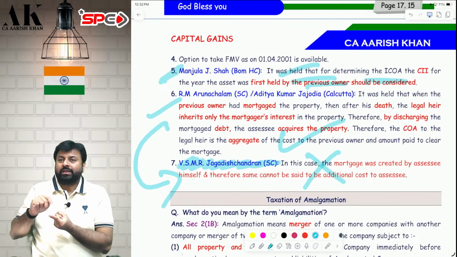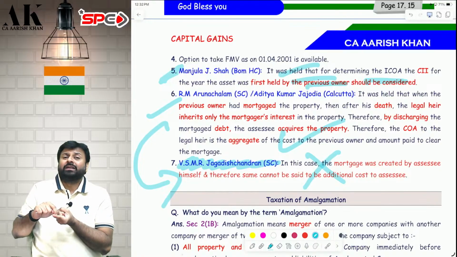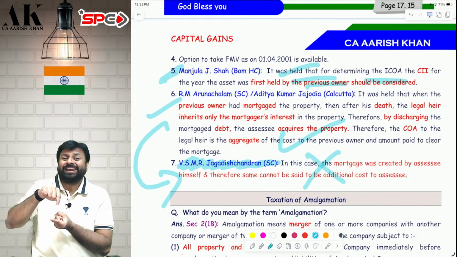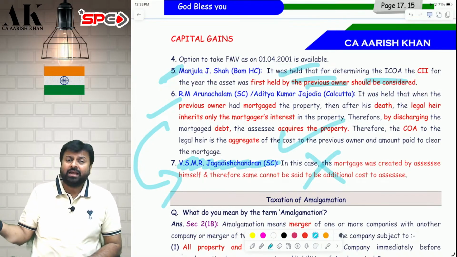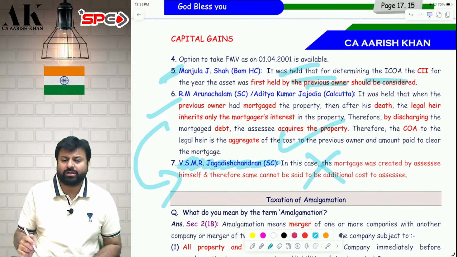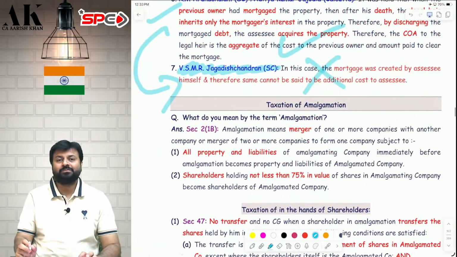Property was taken from someone else and there was an encumbrance. So moral of the story, if you have created the encumbrance, if you have disturbed the title and you are only clearing the title, you will not get the deduction. If somebody else has disturbed the title and you are clearing the title, that time you can claim the deduction under the income tax law. I hope it is clear to all of you.